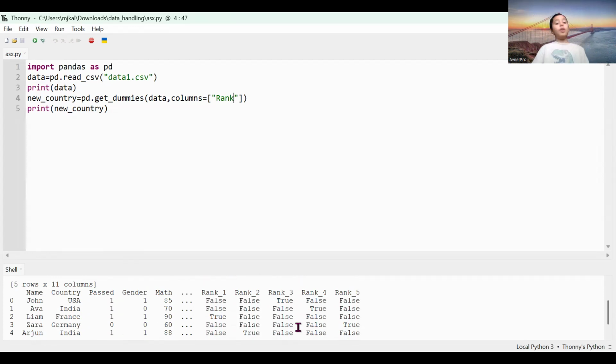OHE applies basically for 2 or more columns, or some categories. I mean, my bad. Label encoding applies for 2 or fewer categories. Okay, but I could use OHE if there's only 2 categories or 1.